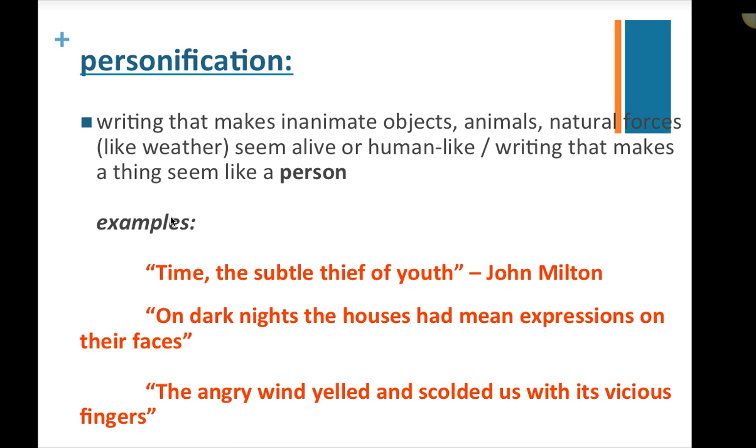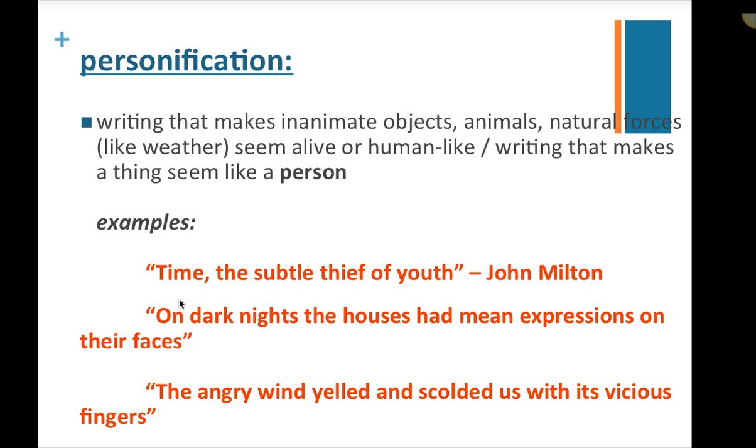Okay, personification is the last one that we'll do in this section. Personification is a literary device used to describe writing that makes inanimate objects, animals, or natural forces like the weather seem alive or human-like. Another way to put that is, it's writing that makes a thing seem like a person.